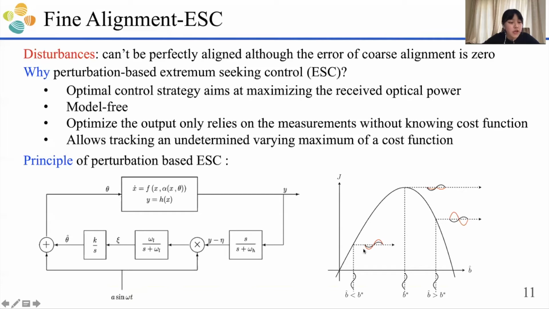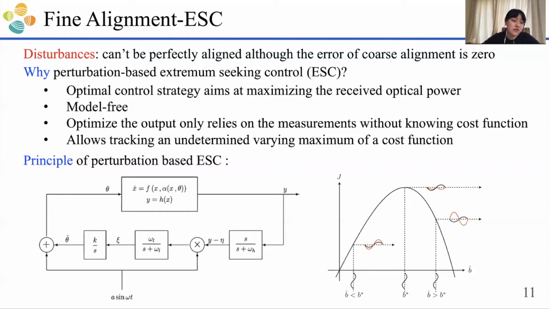On the contrary, if our control input θ is smaller than the optimum input θ star, then the output will be like this. So the output and input are in phase. So after the integration, we will get a positive number, which will push our input back to the right side. Therefore, we can see this kind of scheme will make our input reach the optimal input. And at the optimal input, we will get the maximum output.